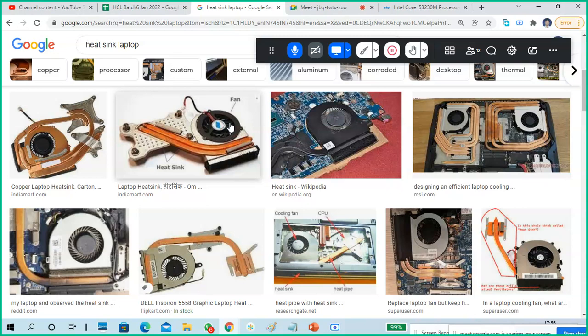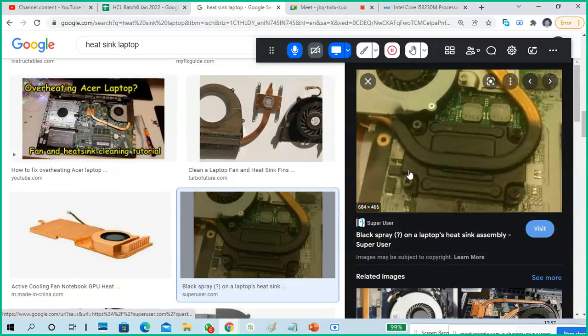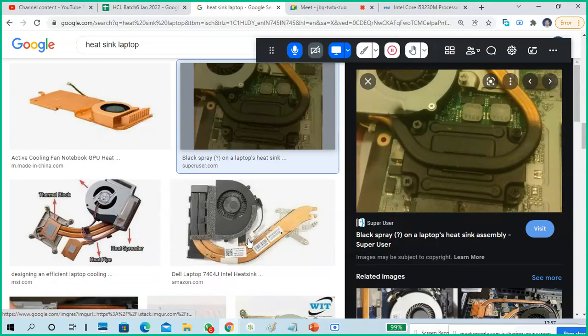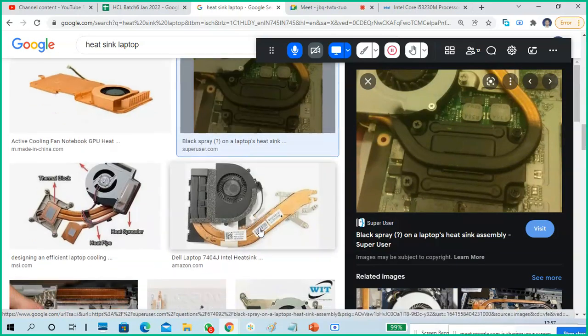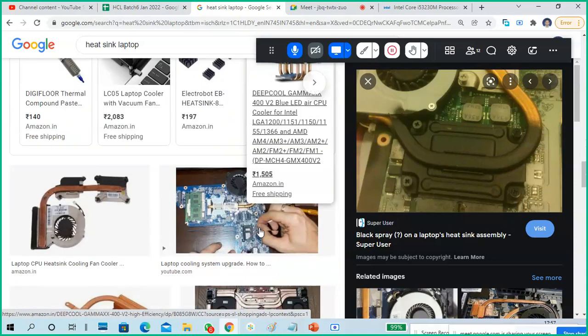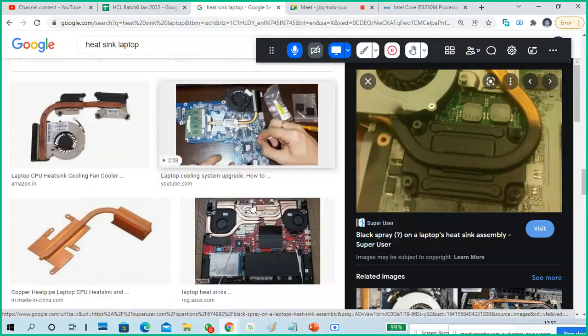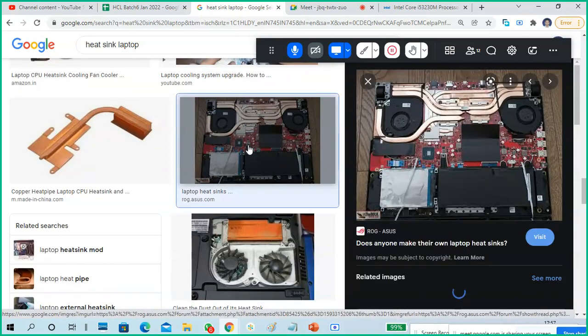That much dust will be there, we don't see that. So what will happen? Air vents are closed, heat is unable to escape from the laptop, and because of that heat, your laptop will be damaged, battery will be damaged.